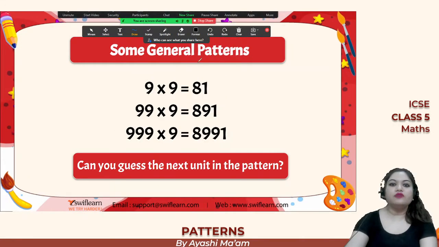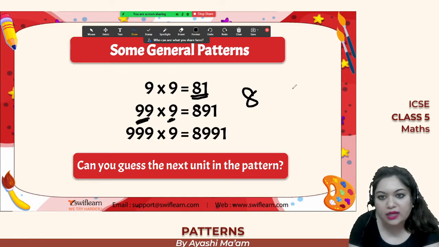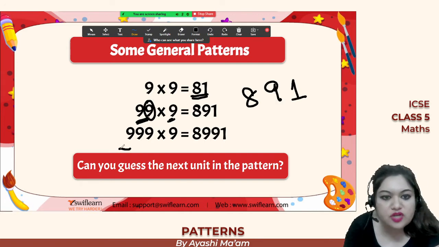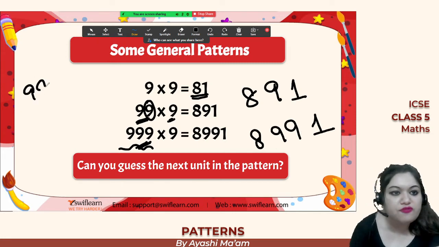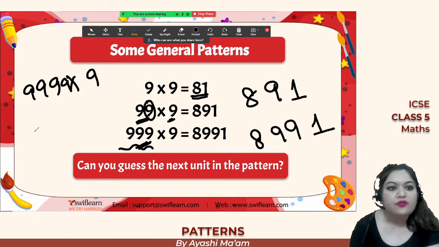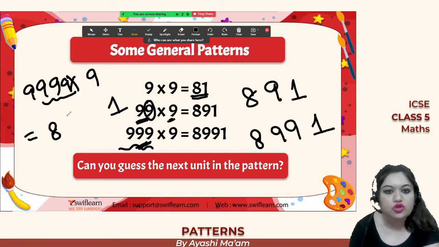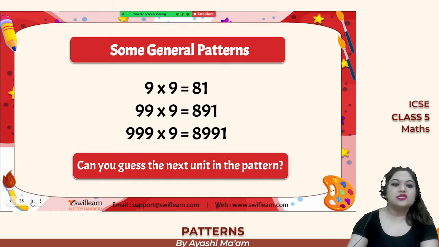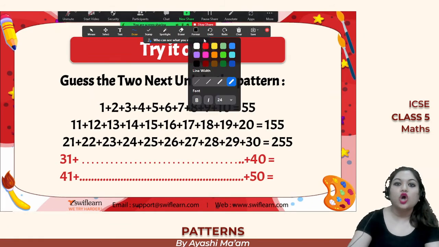Now look at this pattern. We have 9 times 9, 81. 99 times 9, what is happening? 8 1 is remaining. Just we have an extra 9 over here, so this 9 is coming in between. When we have 3 9s, then what is happening? 8 1 is remaining constant because 2 9s are extra, so 2 9s are coming in between. So just imagine if we have 4 9s multiplied by 9, then what will happen? 8 and 1 will remain constant, and 3 9s are extra over here, so you will write 9 9 9. Therefore this is how you can get your answer with the help of this pattern. So can you see why patterns are so important? With the help of patterns we can solve a lot of problems.